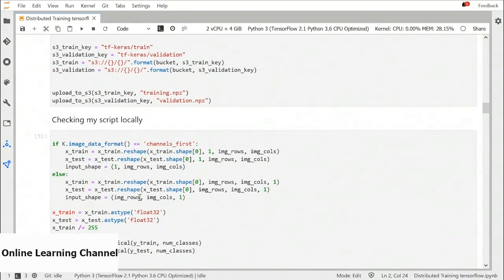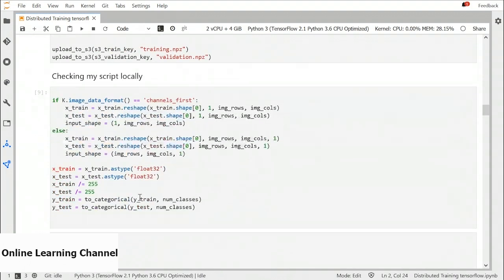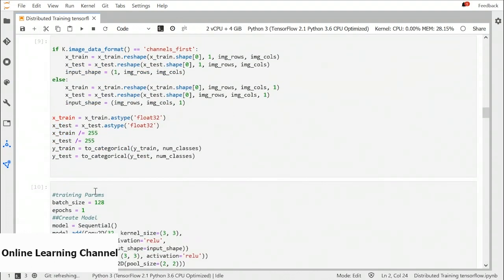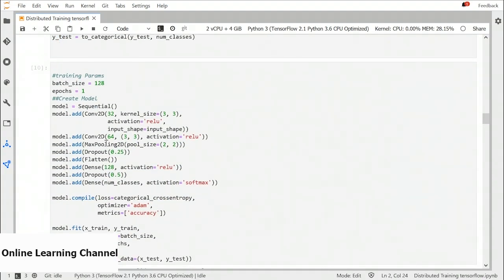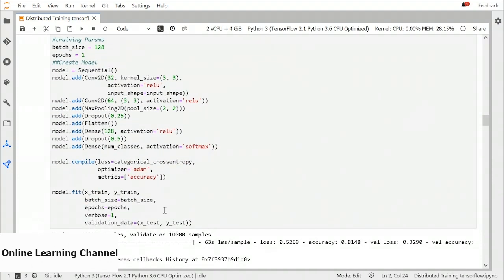Then we will create a Keras script that would run on this data and train a model. So we will add the column for channel information. We will convert the data into float32 type. We will normalize our values and apply the encoding in our label column. Then we will initialize a convolutional neural network in Keras. So if we run this code and it's working, it means we can just add this code in our script and it will work there too.